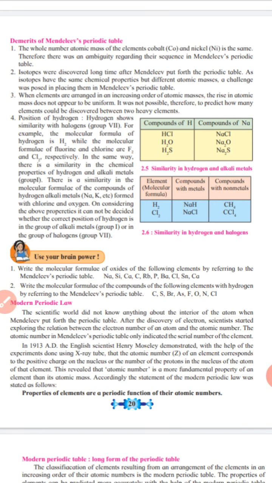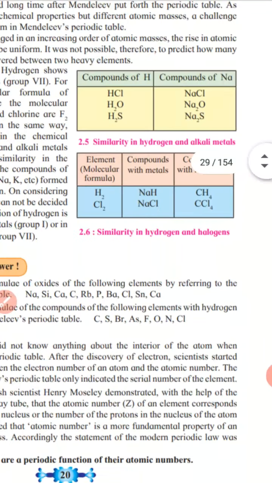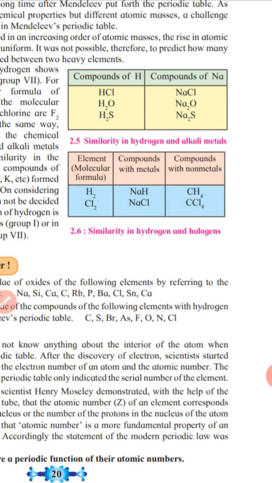See the table. Here is a similarity in hydrogen and alkali metals: compounds of hydrogen and compounds of sodium, HCl, NaCl, H2O, Na2O, H2S, Na2S. Means hydrogen chloride, sodium chloride, water, sodium oxide, hydrogen sulfide, and sodium sulfide.